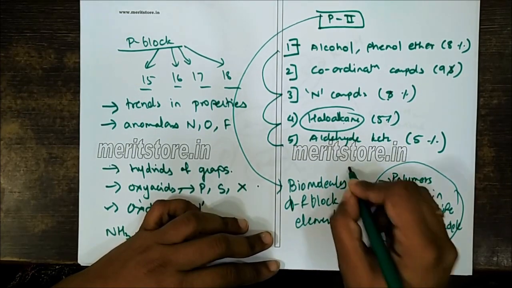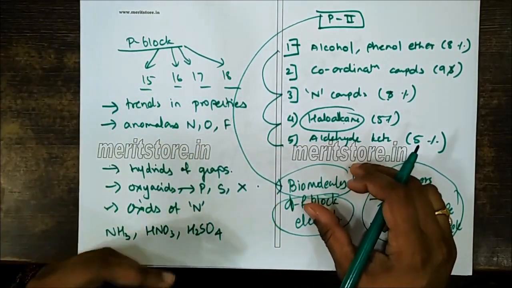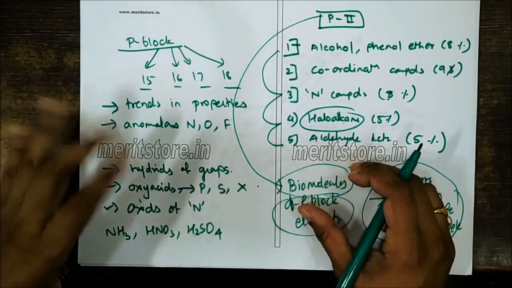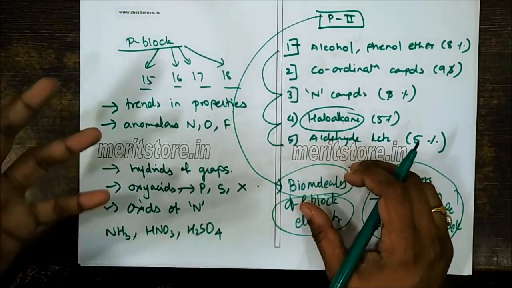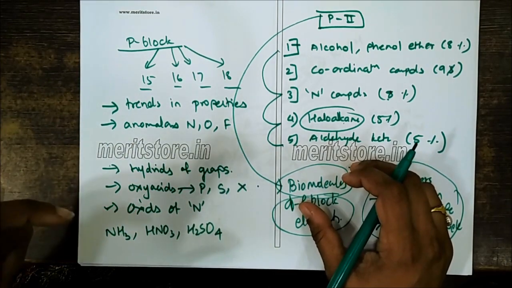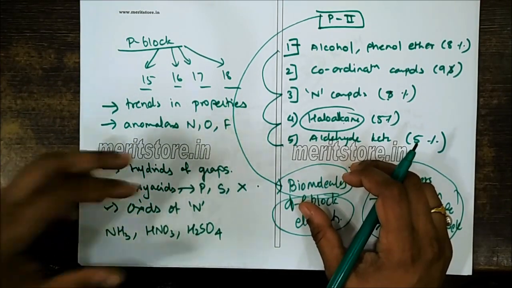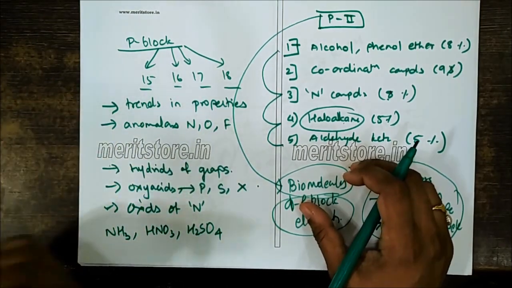Now in case of biomolecules, we have lots of bulkier molecules whose structures have to be revised, like biomolecules including carbohydrates. Then in carbohydrates we have different types of carbohydrates, then we have the glucose structure, then the fructose structure. So now the student has to focus on the kind of linkage which is present in glucose, or the kind of linkage which is present in fructose.